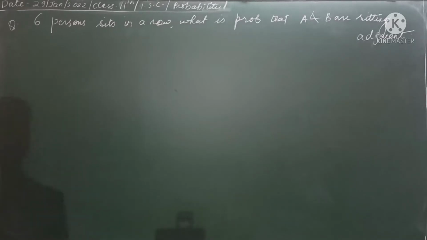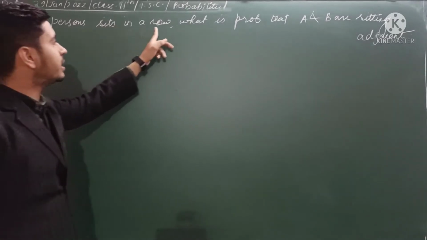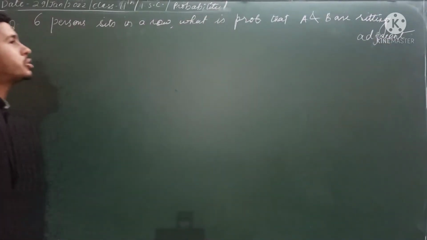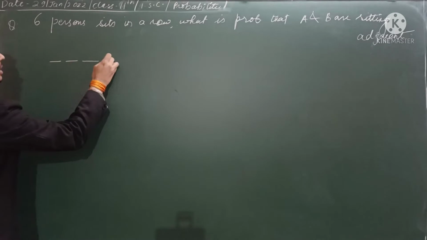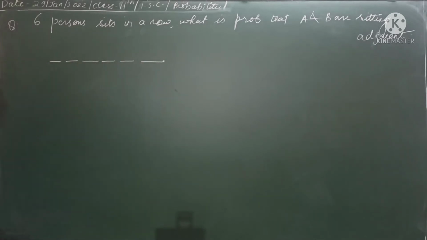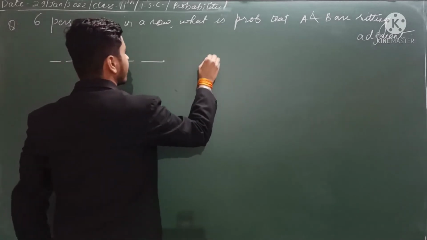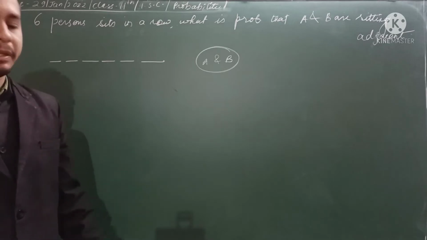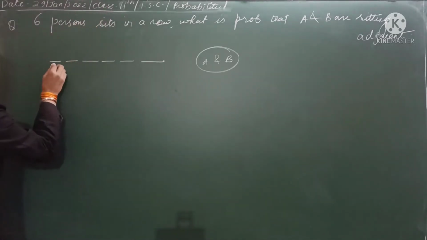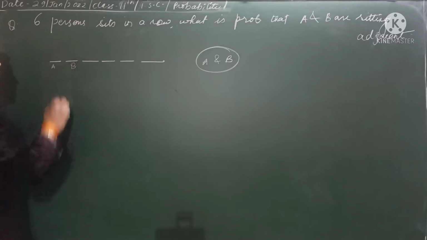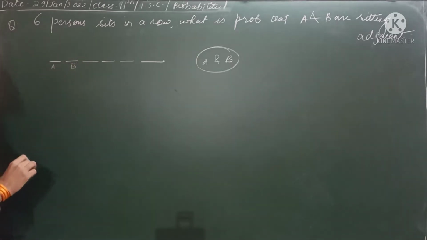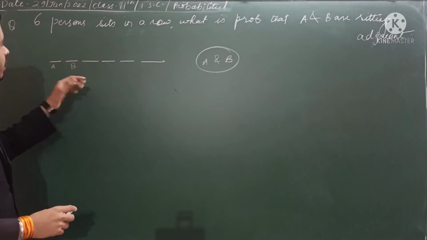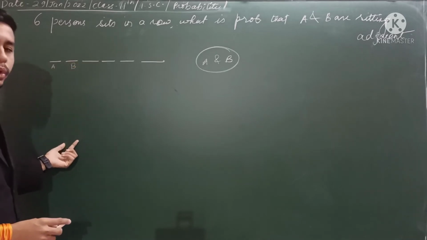Now try to understand this question. 6 persons sit in a row. What is the probability that A and B are sitting adjacent to each other? Okay, so there are 6 persons, 1, 2, 3, 4, 5, 6. Let us consider that from the 6 there are 2 persons A and B, and they are sitting adjacent to each other. What is the meaning of adjacent? That means just next to each other. So if A is sitting here, then B is sitting here, that means these 2 are adjacent to each other. So we have to find the probability that A and B are adjacent to each other.